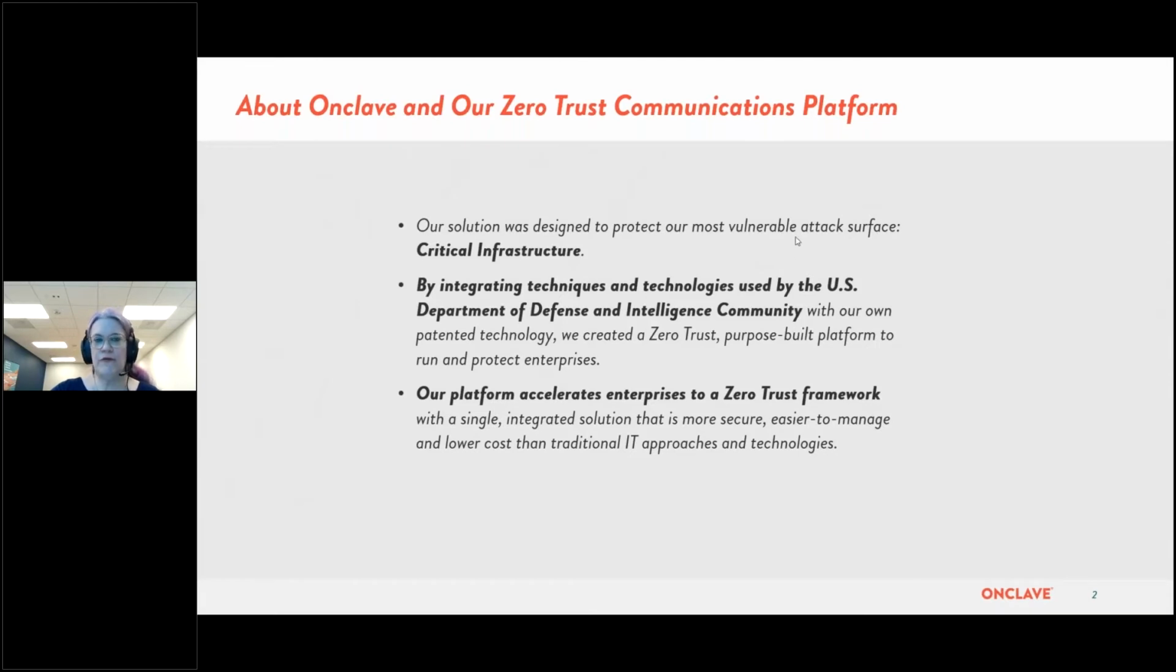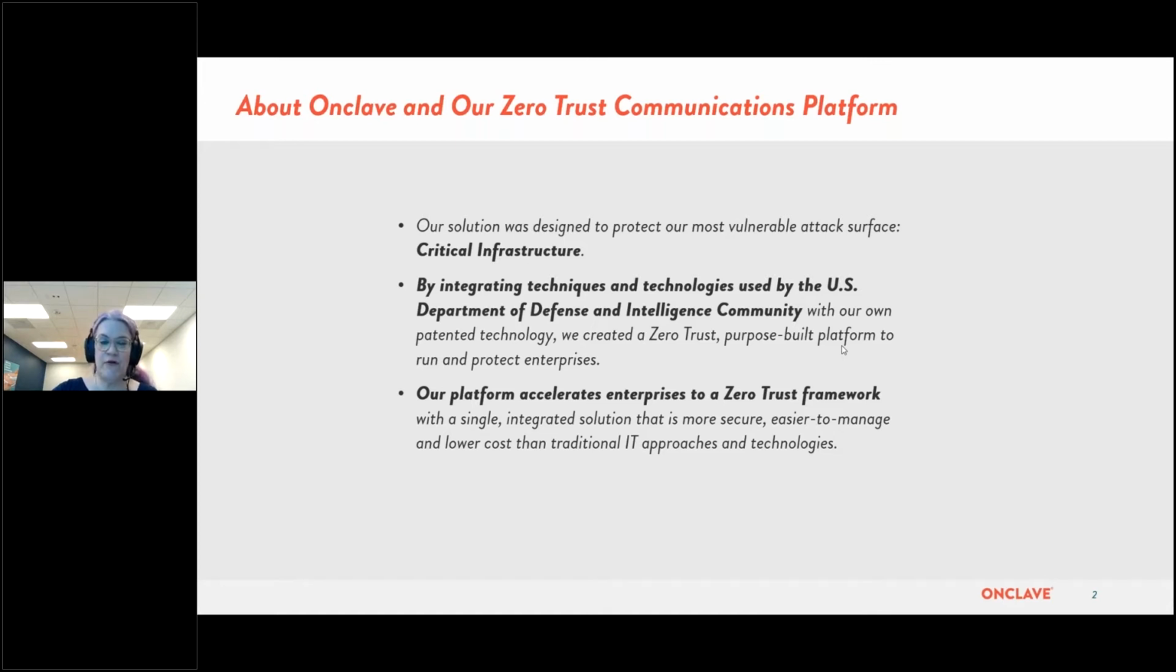So Enclave ended up developing a zero trust communication platform. We decided that our goal and our mission was to protect our most vulnerable attack surface, which we consider to be critical infrastructure. Part of our development, we used existing technologies and leveraged those technologies from the IC community as well as DoD, and we then modified that for creating a zero trust purpose-built platform to run and protect enterprises.